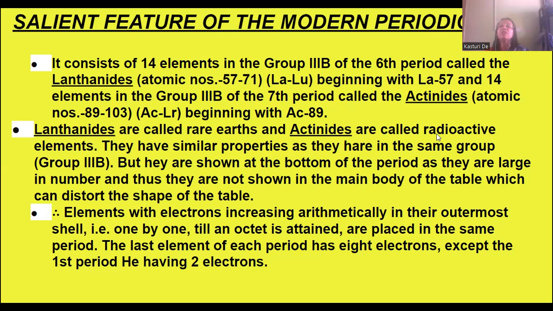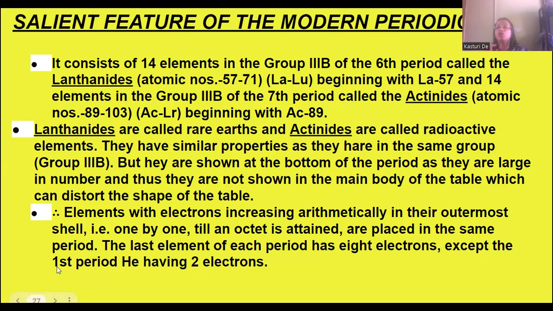Because they are large in number, and if they are shown in the main body, that will distort the shape of the table. That is why they are kept below the main periodic table. Now, elements with electrons increasing arithmetically in their outermost shell, that is one by one till an octet is attained, are placed in the same period.